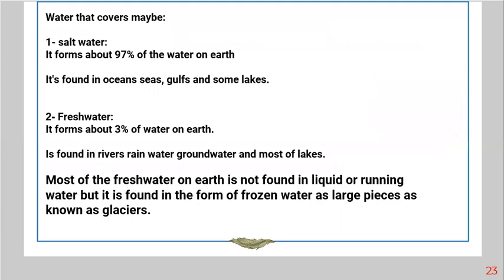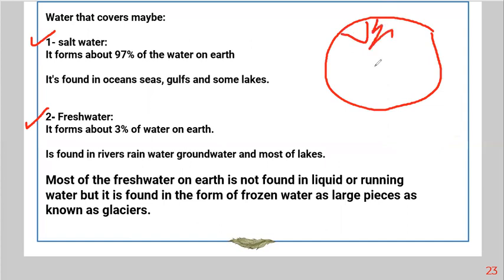Okay. We have two types of water. You have to consider two types of water: salt water and fresh water. Salt water forms 97% of the water on Earth. So if we consider that this one is 100% of water, we have 97.